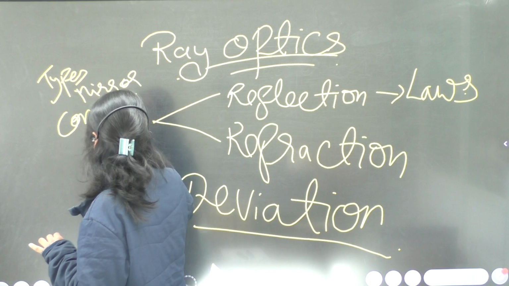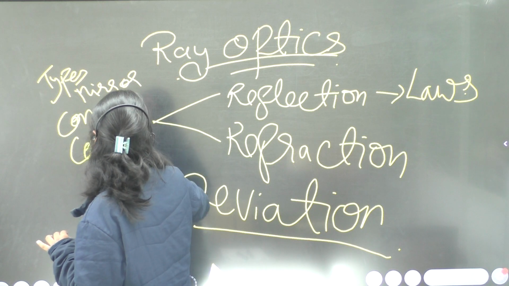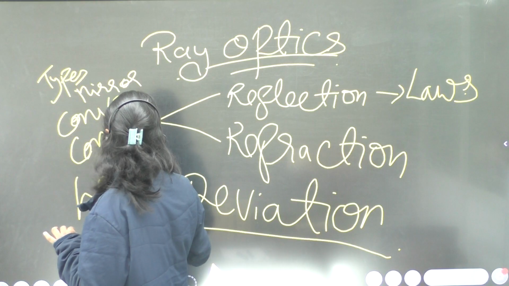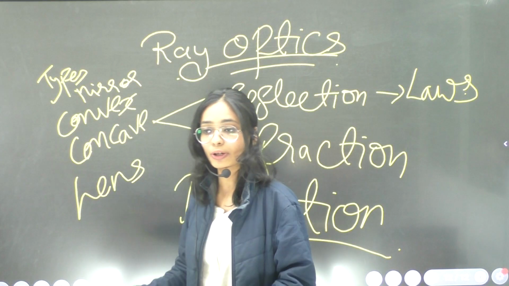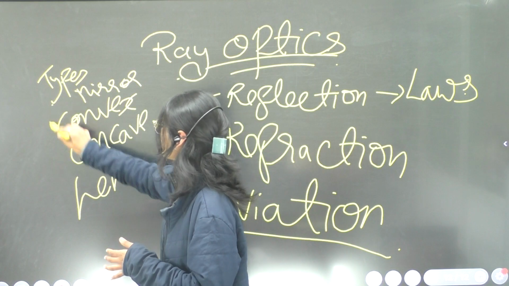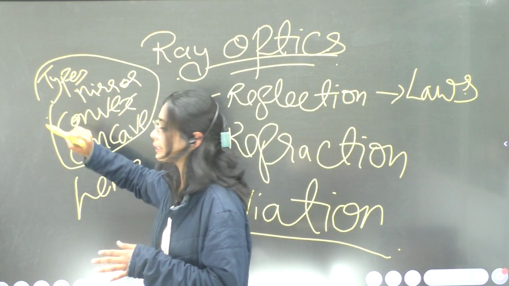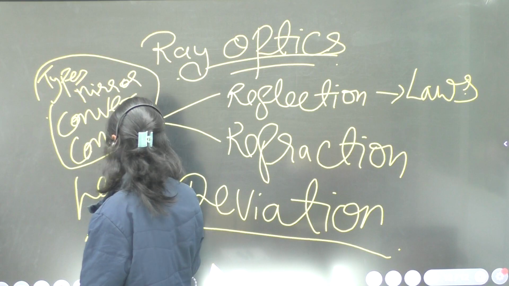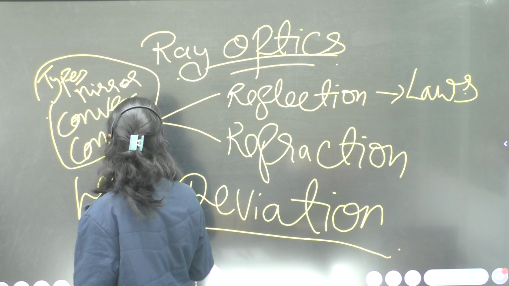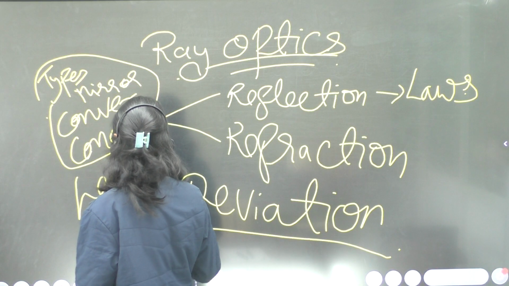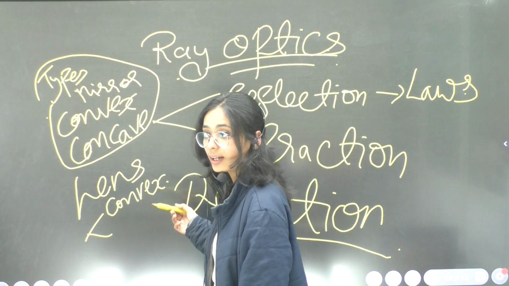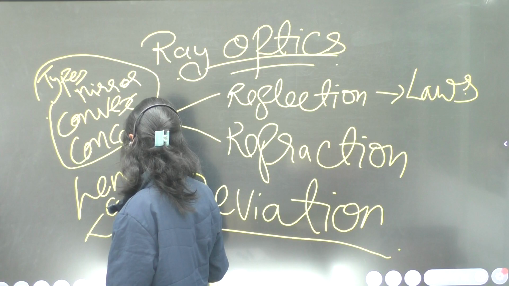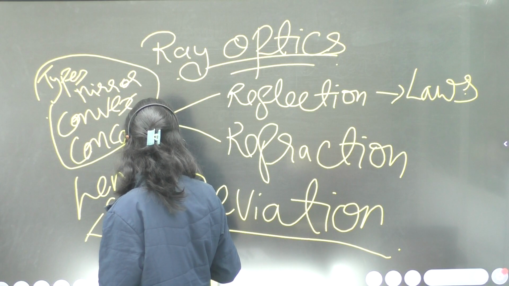After completing convex and concave mirror, we have to deal with lens, which is the key concept of that part, because you have already learned mirrors in your earlier classes like 10th and 8th. Here we are going to deal with lenses, convex lens and concave lens, their nature and formation of images by them.